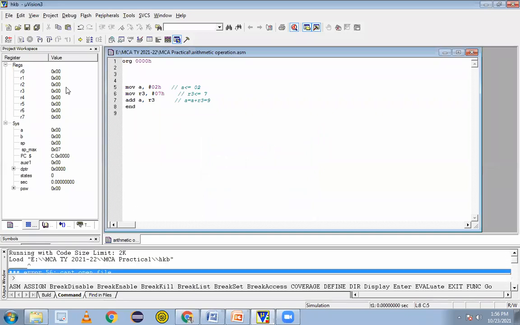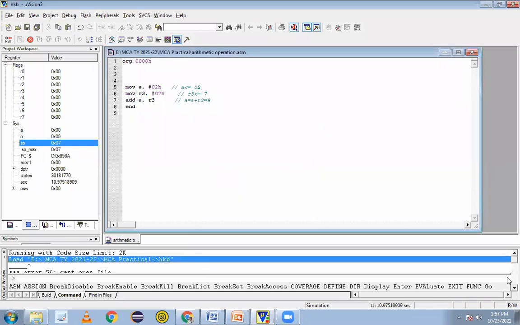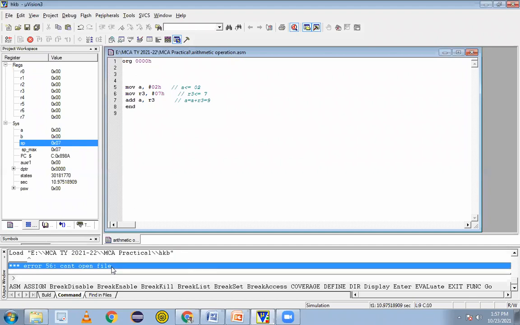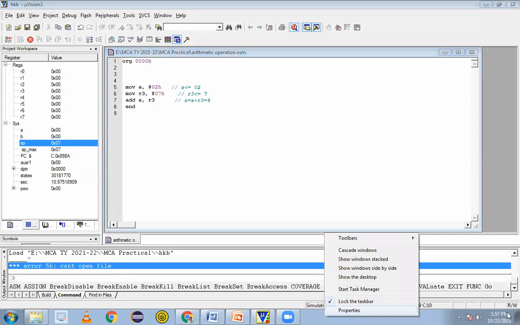Let's see what the error is. At start it will create this kind of error here, but we need to resolve that. I know how to do it.